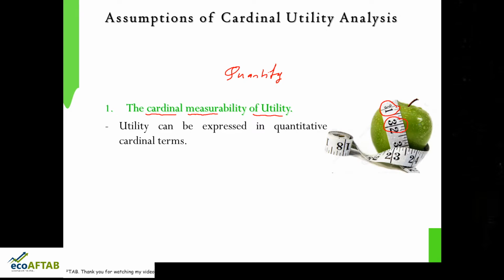The first basic assumption of cardinal utility analysis is that you are able to quantify, that is, you are able to calculate and measure utility. Utility is something more abstract, but Alfred Marshall has said that you can quantify it, measure it, calculate it, add it, and subtract it.